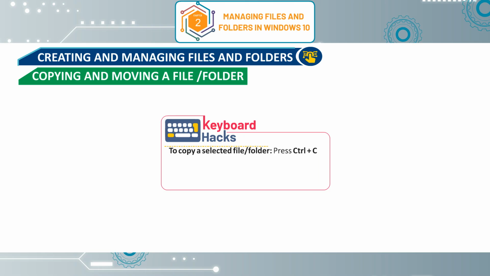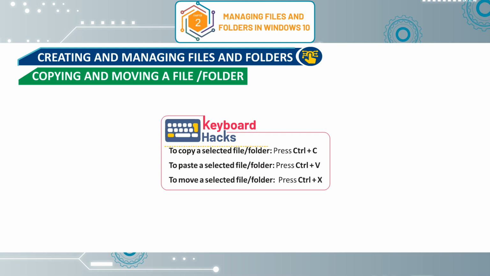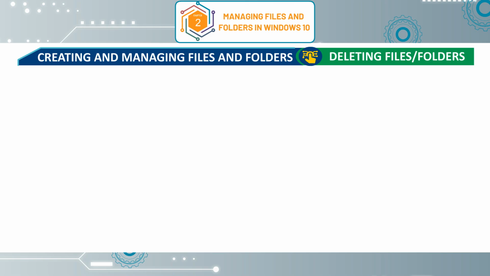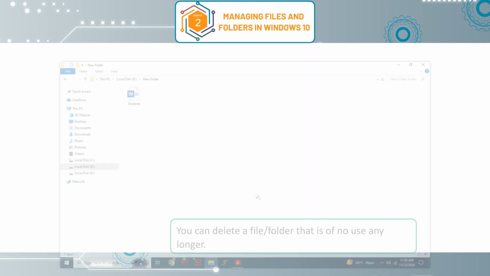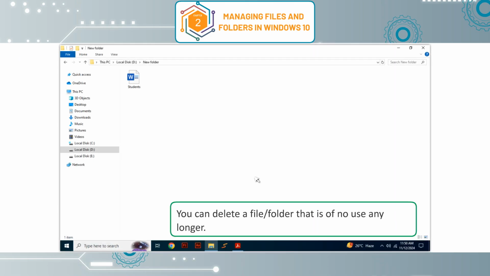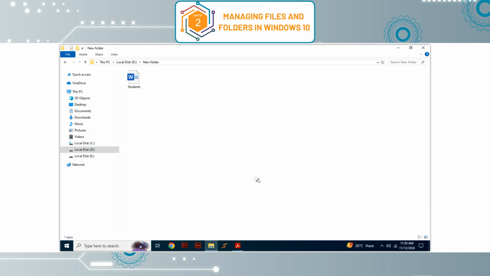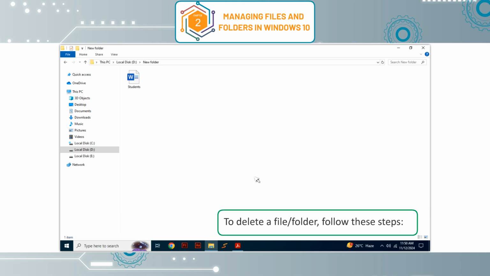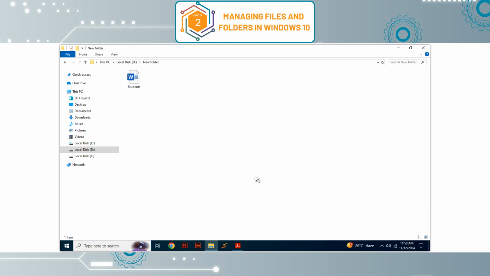Keyboard hacks. To copy a selected file or folder, press Ctrl+C. To paste a selected file or folder, press Ctrl+V. To move a selected file or folder, press Ctrl+X. Deleting files or folders. You can delete a file or folder that is of no use any longer. To delete a file or folder, follow these steps.